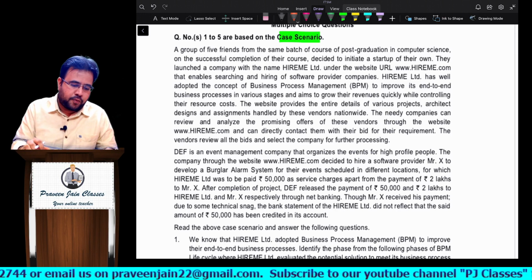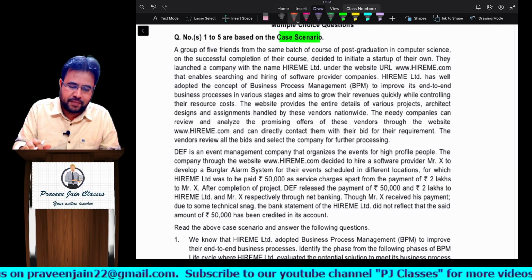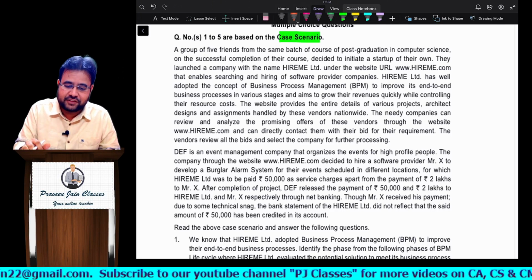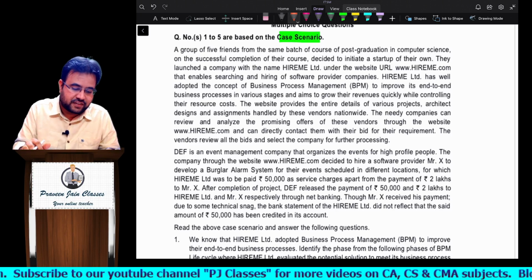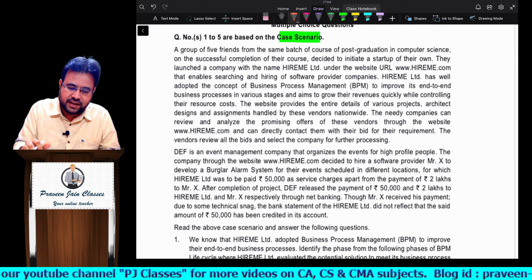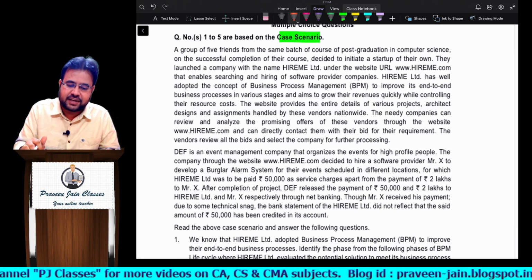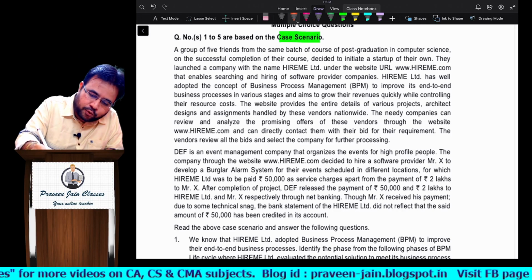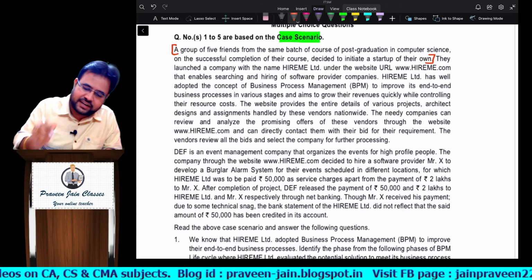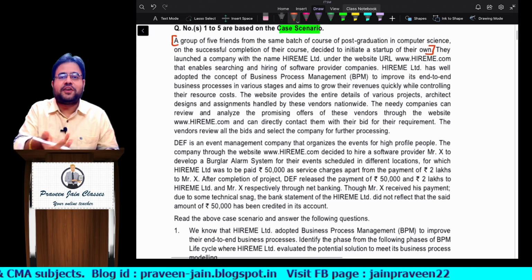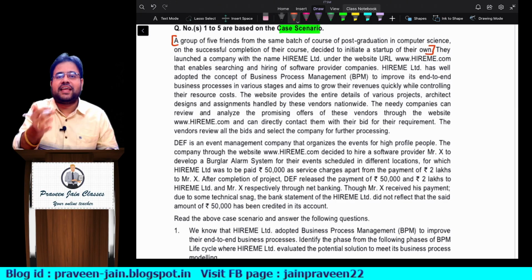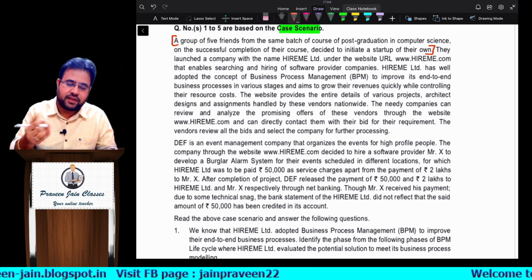A group of 5 friends from the same batch of post graduation in computer science, on successful completion of their course, decided to initiate a startup of their own. Can I say up to here they have successfully wasted our time, sir. Next, friends were there, they have studied together. Last May they decided to join together and start up their venture.